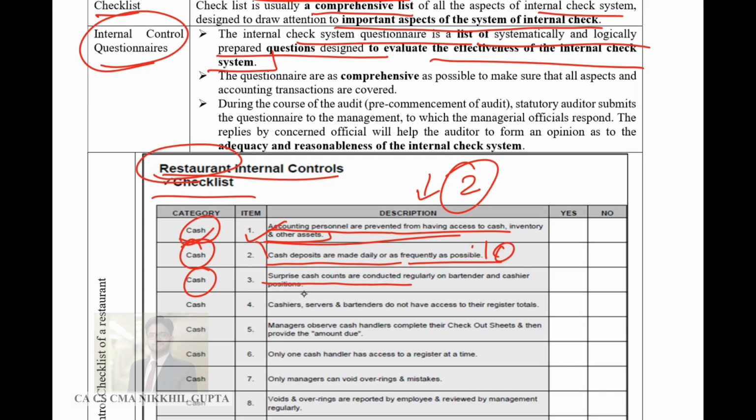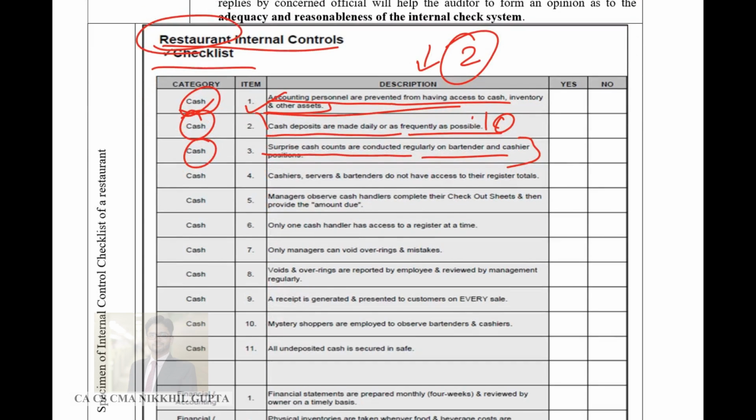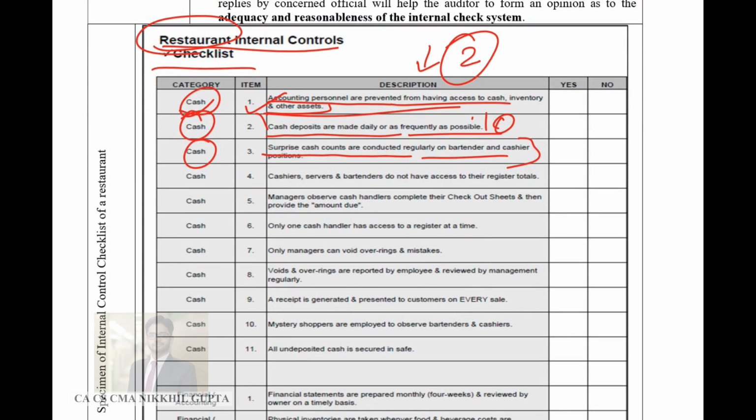Then, are surprise cash counts conducted regularly on bartender and cashier positions? Cash count should be a general practice followed by every organization, and the senior accountants should do surprise checks for cash count.